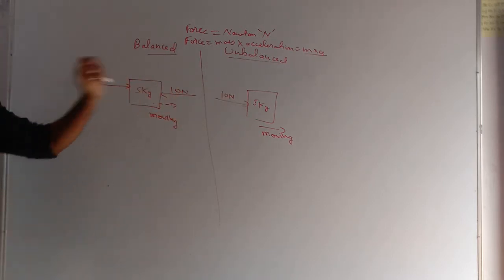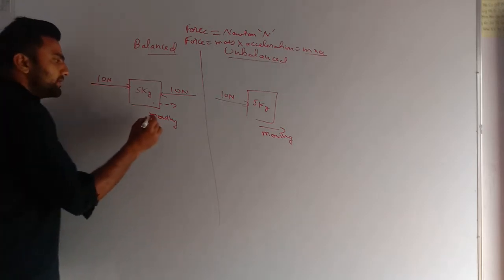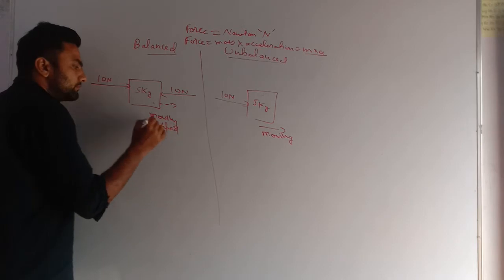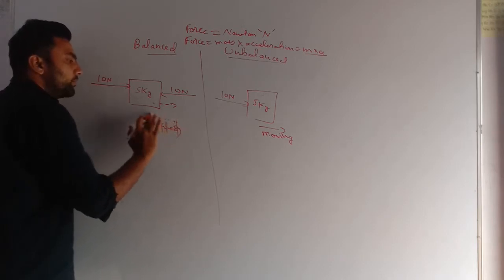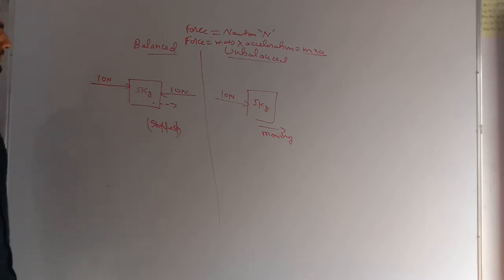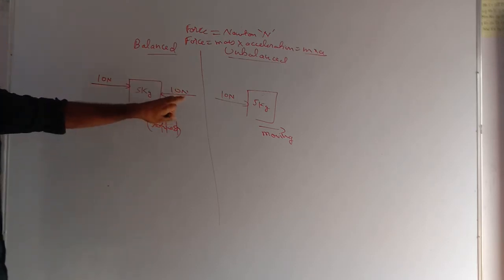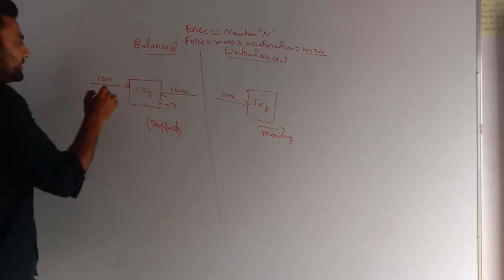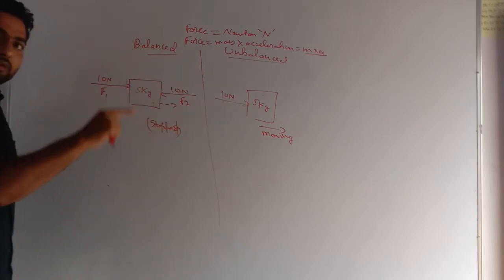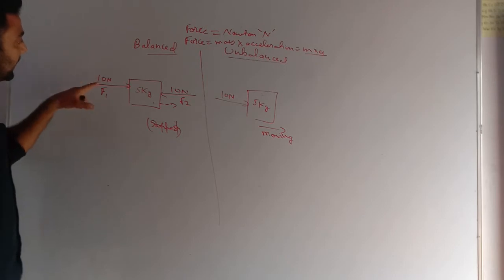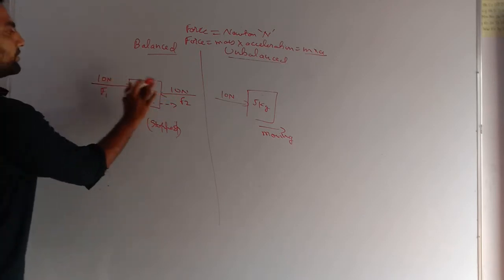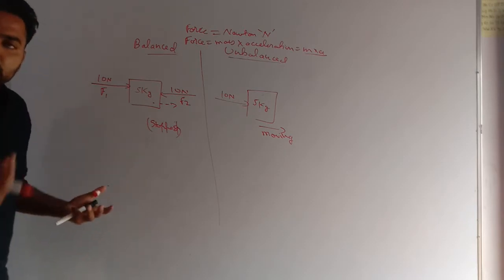Now there are two forces, and this body has stopped moving. It is stopped, no motion. Now the question arises: there are two forces, force 1 and force 2. Even though force is there, even in 10 Newton there was motion, why in 20 Newton, this 10 Newton plus this 10 Newton, is there no effect?